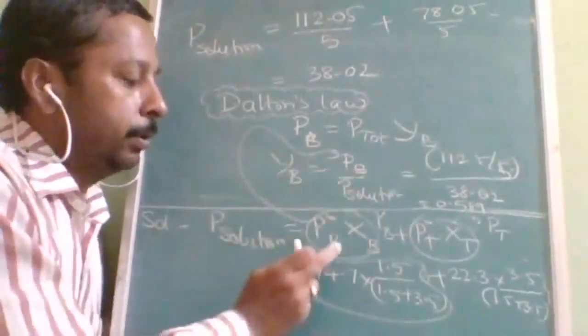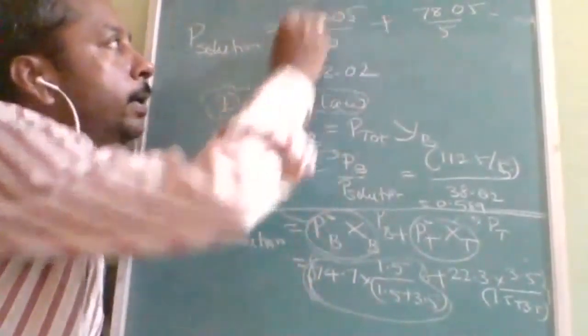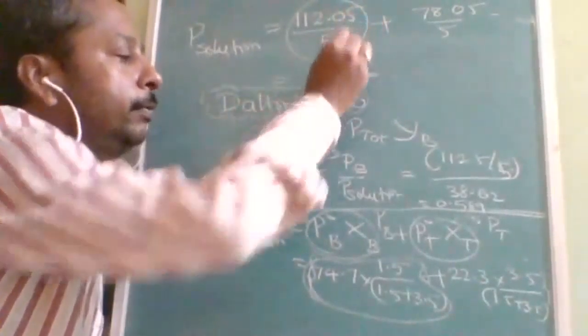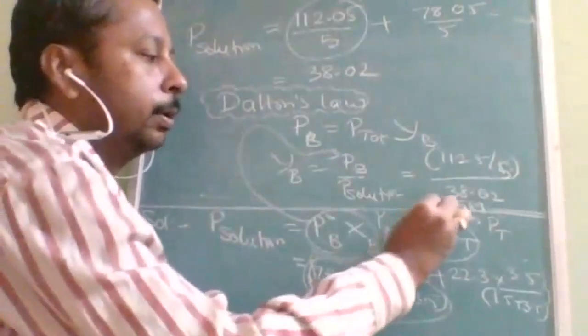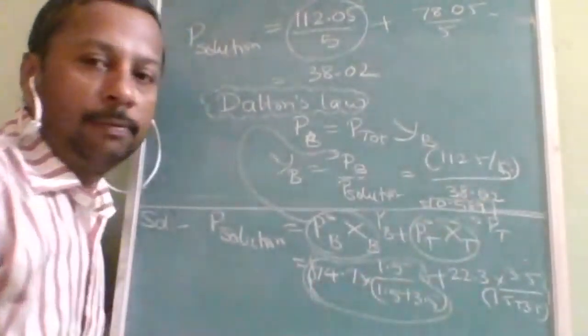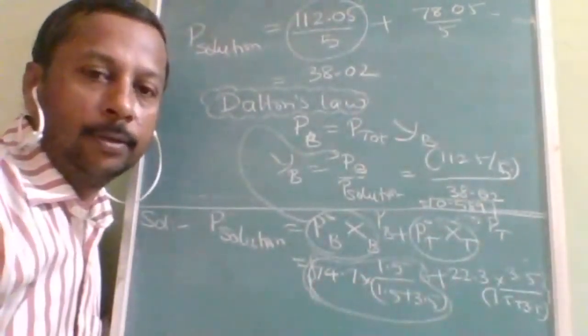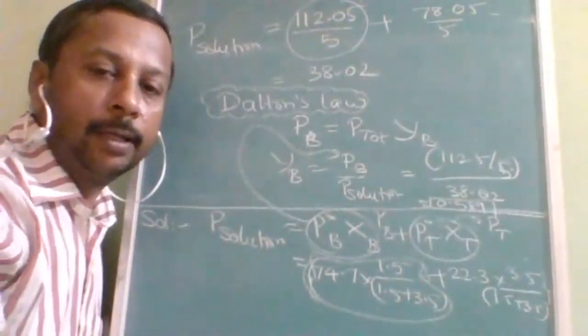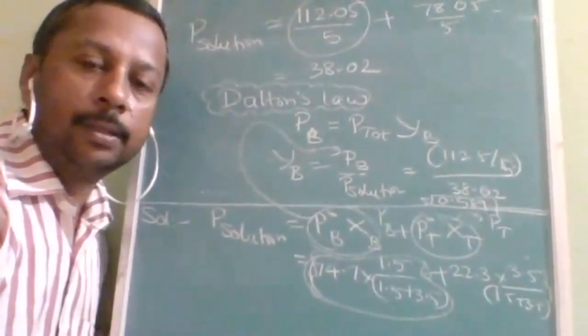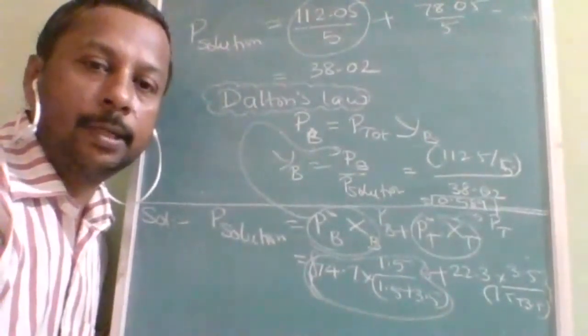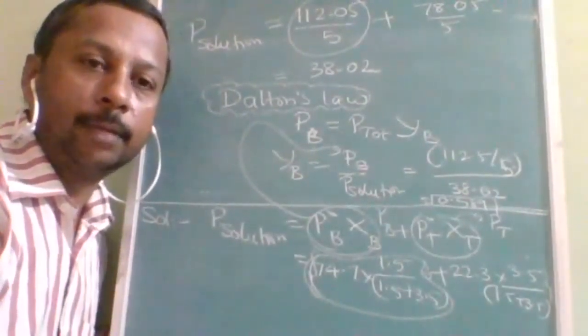So P naught PB we have already calculated. This is 112.05 by 5 and P solution is 38.03. Then you will get the answer of 0.589. How much are we going to get? 0.589. So like this, all models of this topic are discussed. Now you will be a master in this topic. Bye bye. See you.